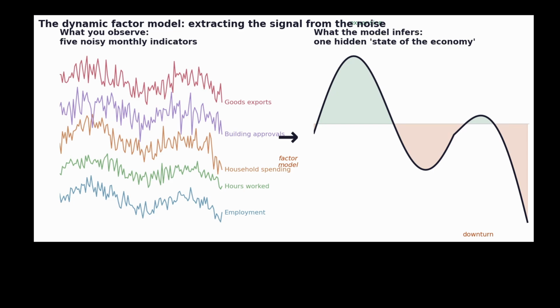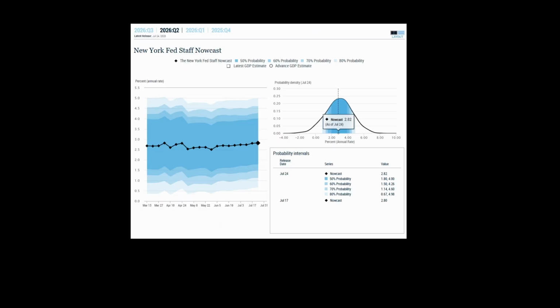noise. The actual calculation uses something called a Kalman filter, which I'm not going to derive here, but it is just implemented using statsmodels, as I mentioned. And this is not a niche model or estimation method. Many professionals use it in industry. For example, the New York Fed Staff Nowcast has been nowcasting US GDP growth since April 2016 using this method.